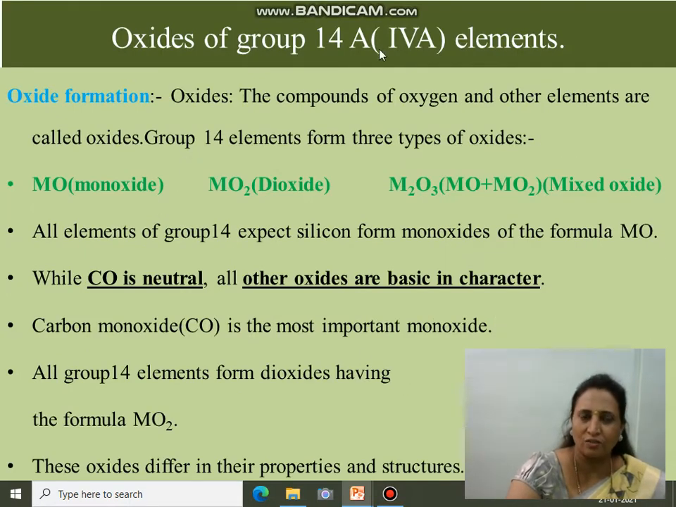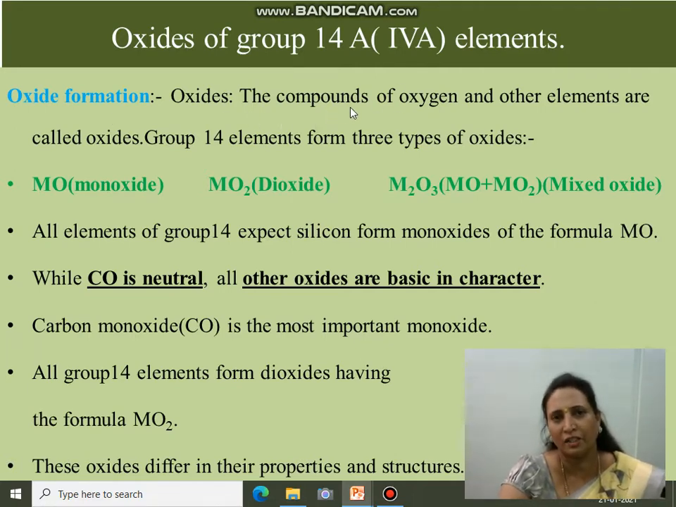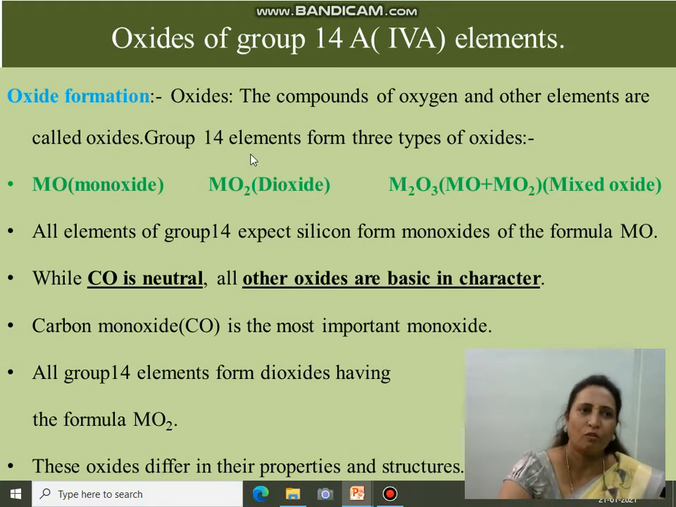Now let's see oxides of group 14 elements. Oxides are nothing but compounds which contain oxygen and at least one other element. This group forms three types of oxides: MO, that is monoxide, MO2, that is dioxide, and mixed oxide which contains MO plus MO2. All elements of group 14 except silicon form monoxide. The nature of CO is neutral, and other monoxides of this family are basic in nature. CO is the most important monoxide of carbon.